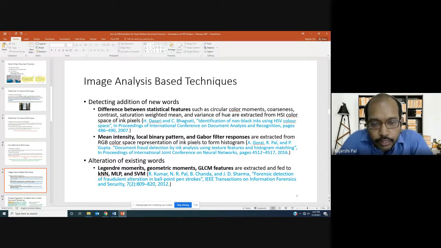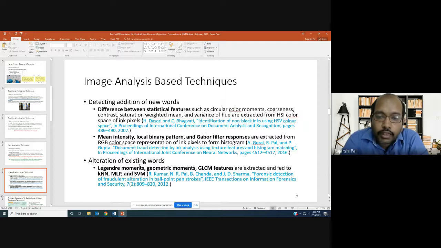So what they did, after extracting the features, was feed them to different classifiers. They took three different classifiers: K nearest neighbor, multi-layer perceptron, and support vector machine. And they also experimented a little with feature selection. So this is another kind of approach. Now, there are a few other papers; I am just citing three here. But what is important to observe here is